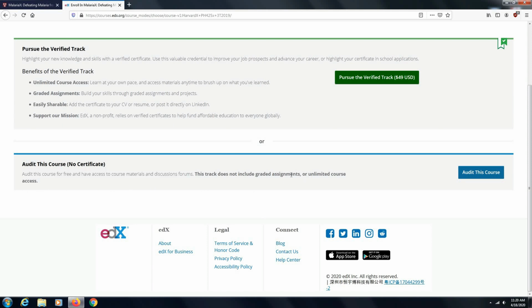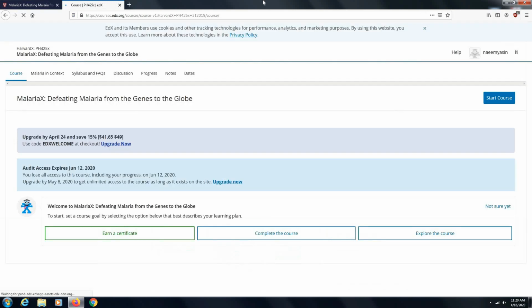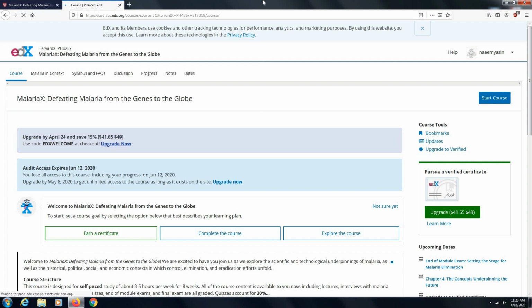If you want to get the unlimited course access, you are going to pay $49. But if you want to get limited access and you want to get the education, not the certificate, you have to click here, audit this course. After clicking on it, definitely you are going to get all the skills they are going to teach to those who are paying $49. And after completing that course, if you want the certificate, definitely you can pay the money. But if you don't want the certificate, no need to pay a single penny to them. Just go free and listen to them, learn from them and improve your skills. Definitely it's going to help you in future.